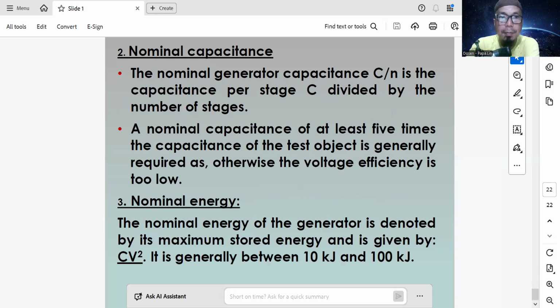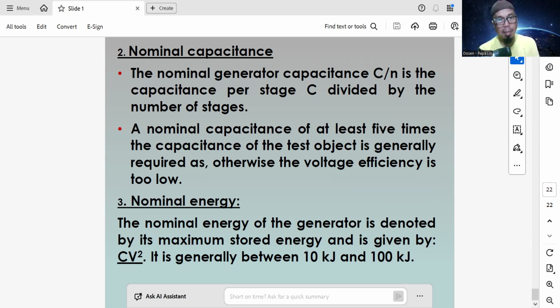Second, nominal capacitance. The nominal capacitance C/n is the capacitance per stage C divided by the number of stages. So for every stage, we divide C by the number of stages. A nominal capacitance of at least five times the capacitance of the test object is generally required, as otherwise the voltage efficiency is too low.